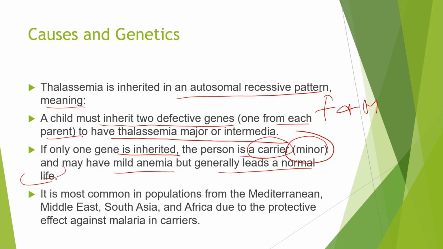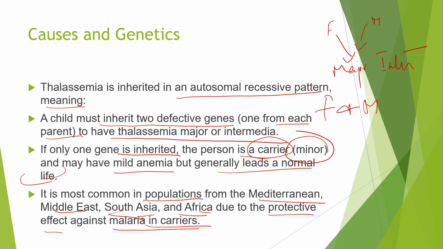If both the parents are having thalassemia, if one is coming from the father and one is coming from the mother, then the child will be either a major thalassemia patient or an intermediate thalassemia patient. Is it clear? Now it is mostly common in populations of Mediterranean, Middle East, Southeast Asia, South Asia and Africa due to the protective effect against malaria in carriers. Okay, so this is generally happening in the population of South Asia, Africa, Middle East and Mediterranean.